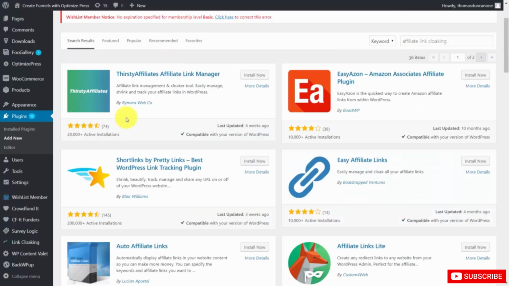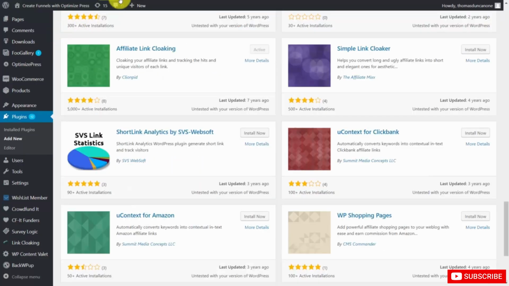Now, you're going to need to make your link for your event short and memorable so that it can be seen inside of Author Central. So one thing that you can do from a WordPress website or from any link shortening program is that you can put a short link together. We're going to use this plugin called Affiliate Link Cloaking by ClionPid, and we're going to use it in order to shorten our webinar or our online event link.